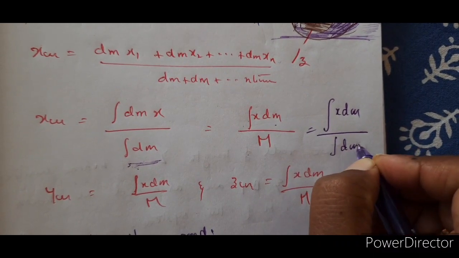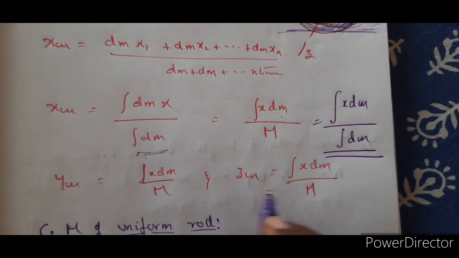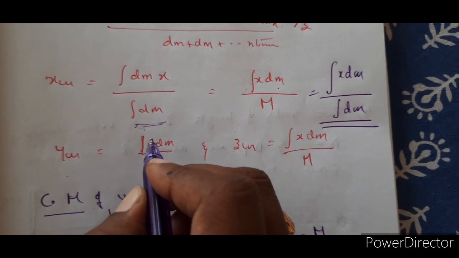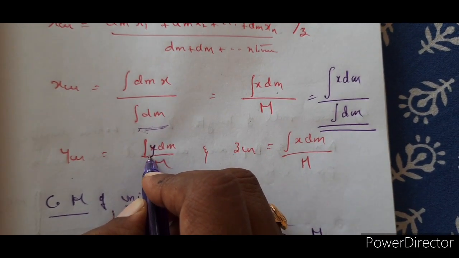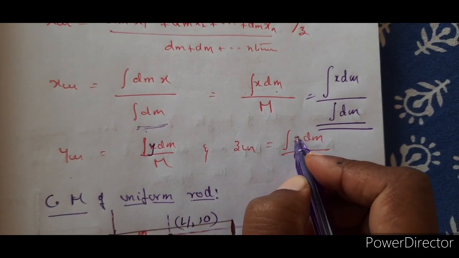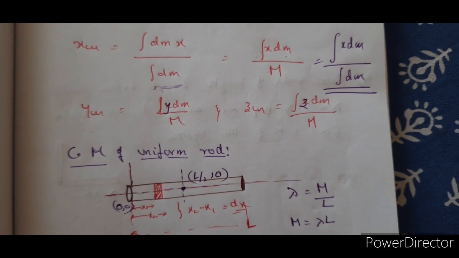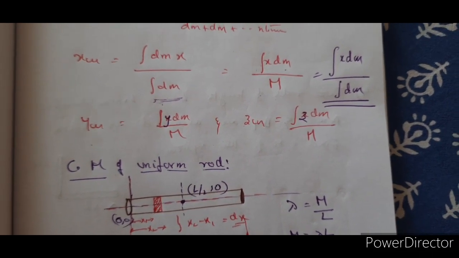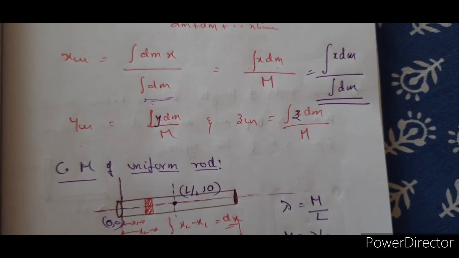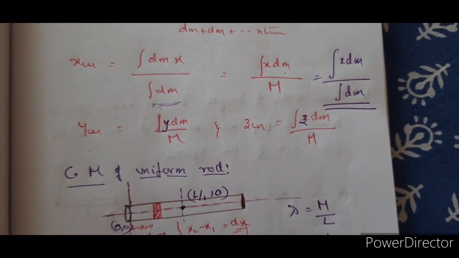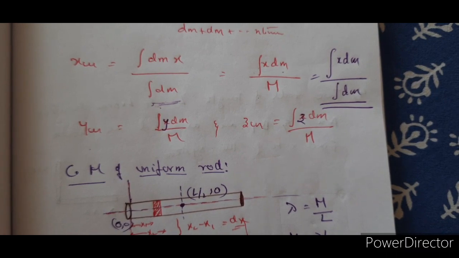In a similar manner, ycm is equal to integral y dm by integral dm, and zcm is integral z dm by integral dm. So this is how you will write the coordinates of center of mass in case of continuous mass distribution.